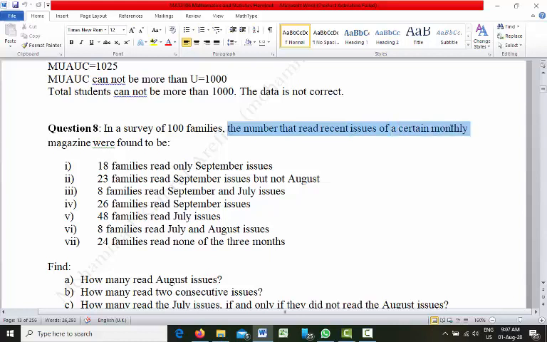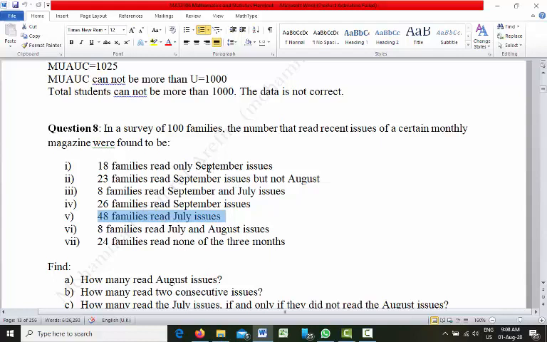The number that read recent issues of a certain monthly magazine were found to be: out of 100 families, 18 families read only September issues. 23 families read September issues but not August. 8 families read September and July issues. 26 families read September issues. 48 families read July issues. So we have some information.